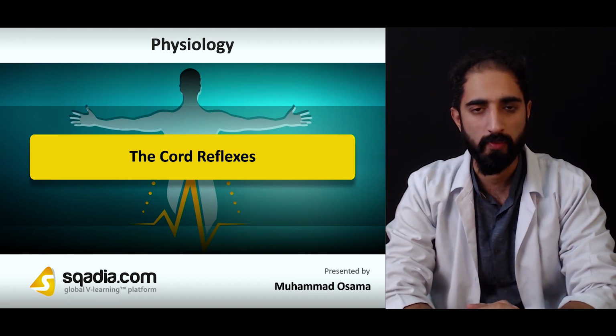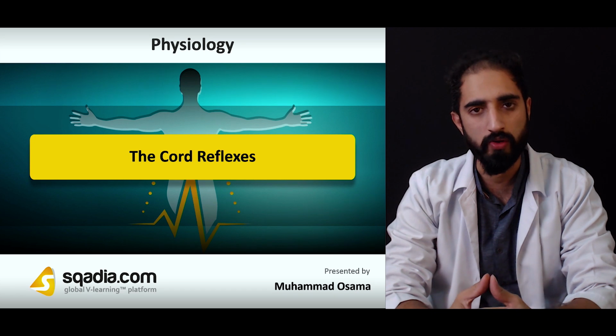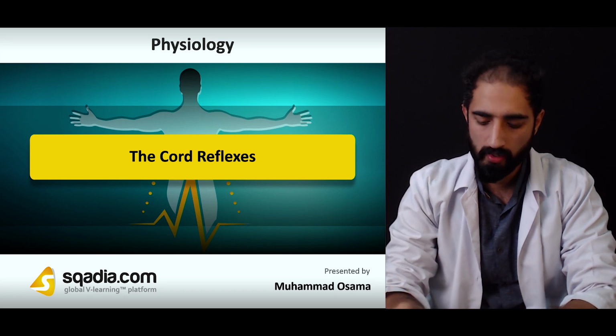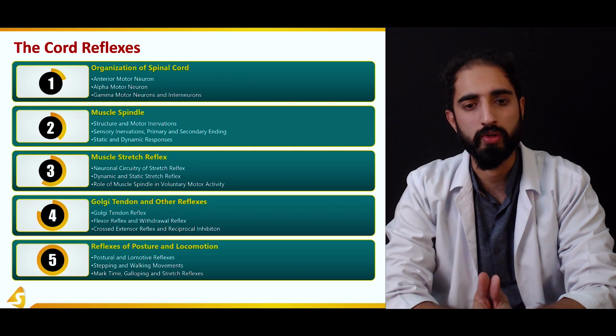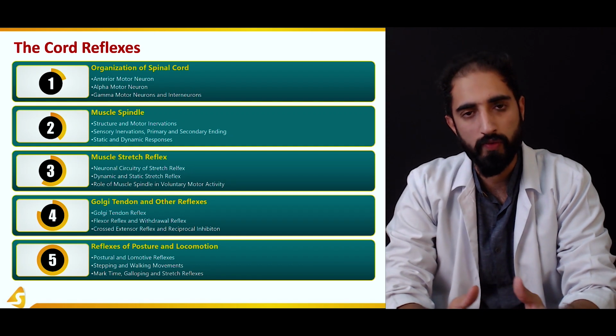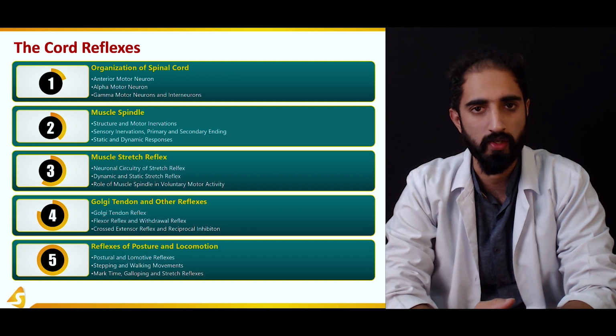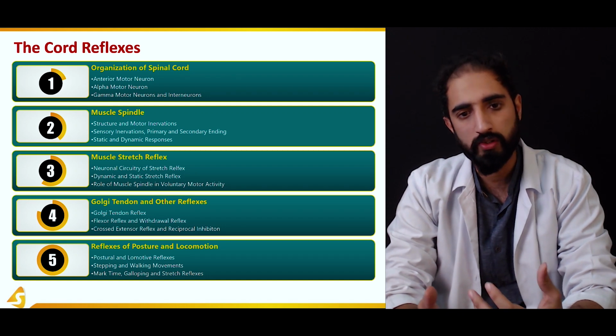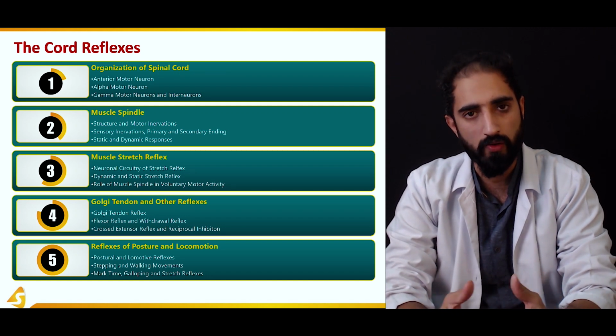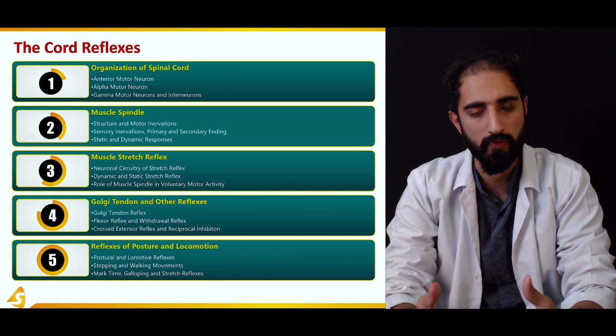My name is Mohammad Osama and today we're going to talk about the cord reflexes in physiology. In this topic we're going to talk about the different types of reflexes that occur at the level of the spinal cord, specifically in neurophysiology. We will talk about the organization of the spinal cord in terms of different types of reflexes.